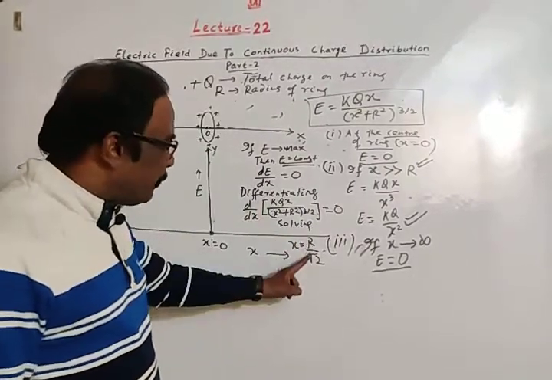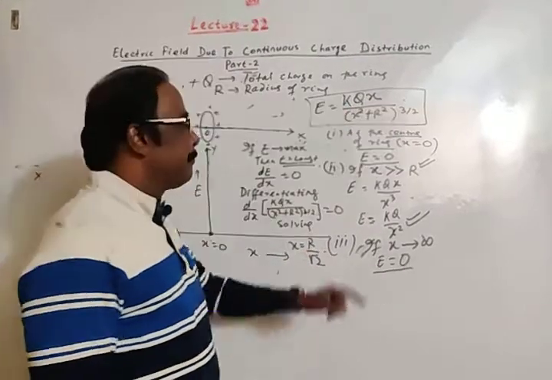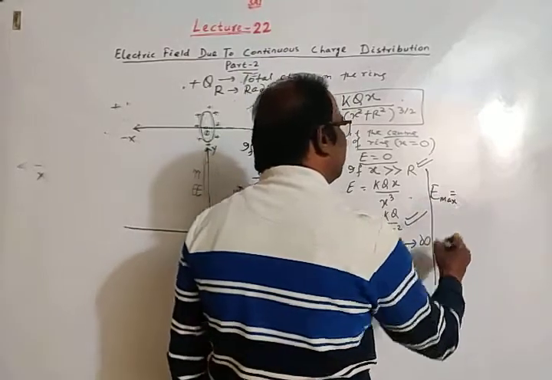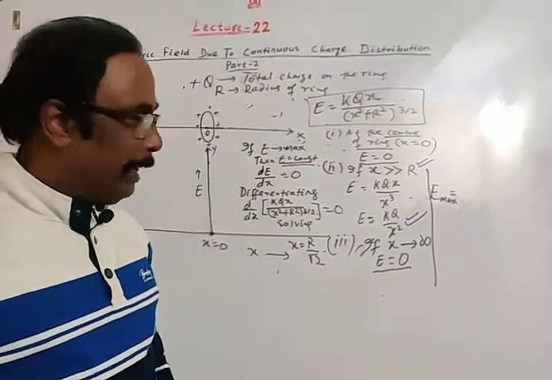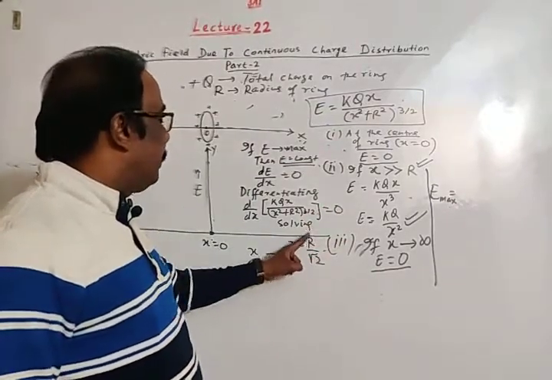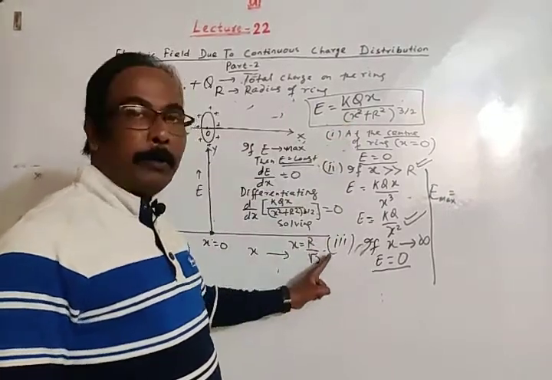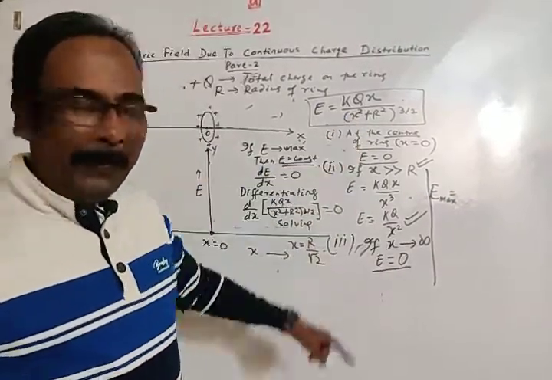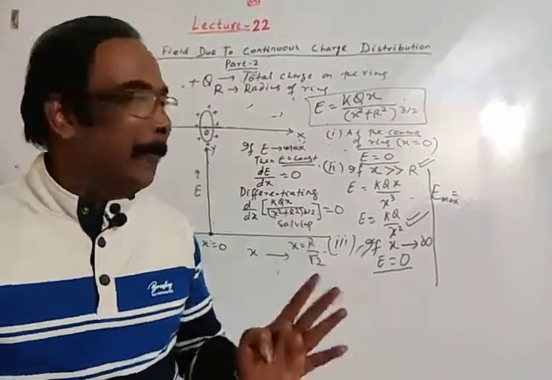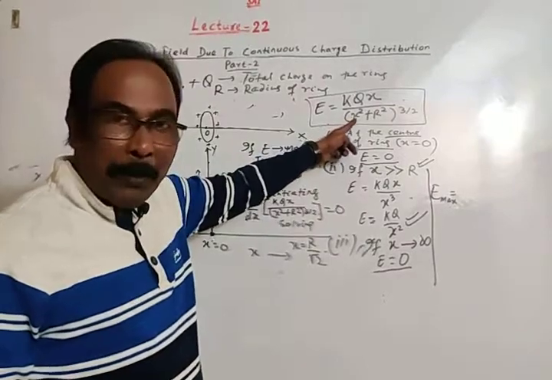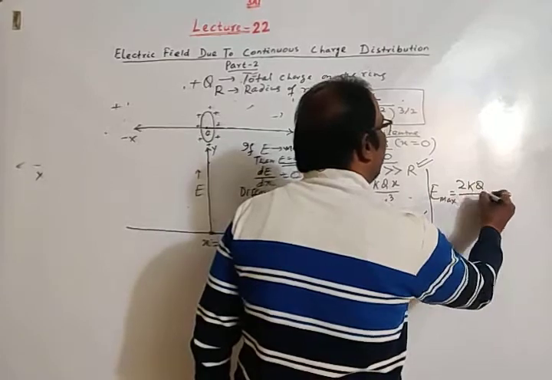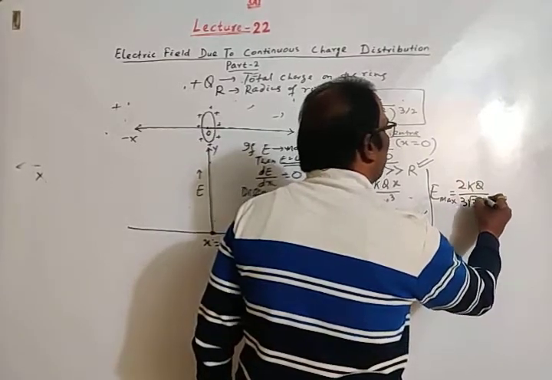If we put this value in this equation, we get maximum electric field, magnitude 2kq divided by 3 root 3 r square.